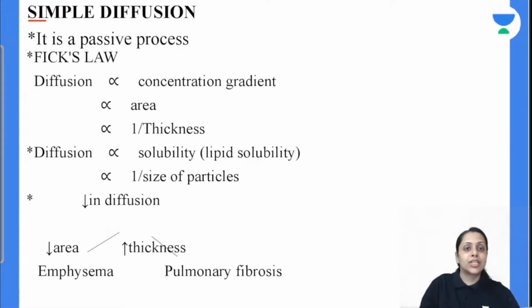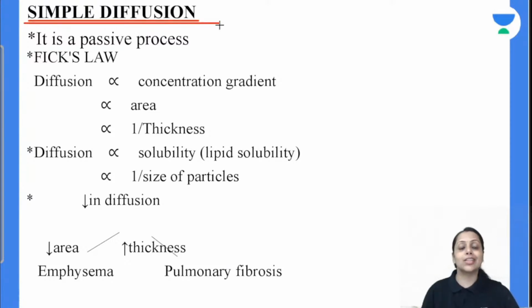Now coming to simple diffusion, because our gaseous exchange occurs by simple diffusion. This is a passive process and follows Fick's law. What does Fick's law state? Diffusion is directly proportional to the concentration gradient: the more the concentration gradient, the higher the rate of diffusion.